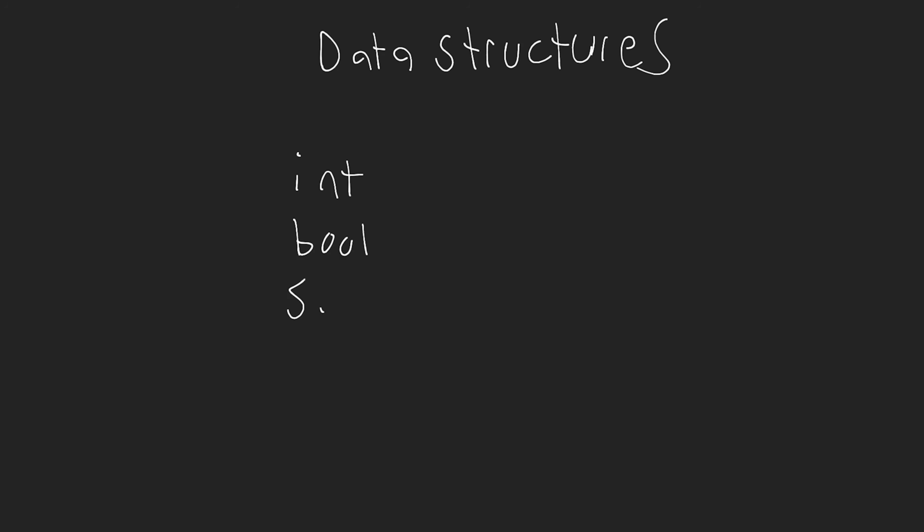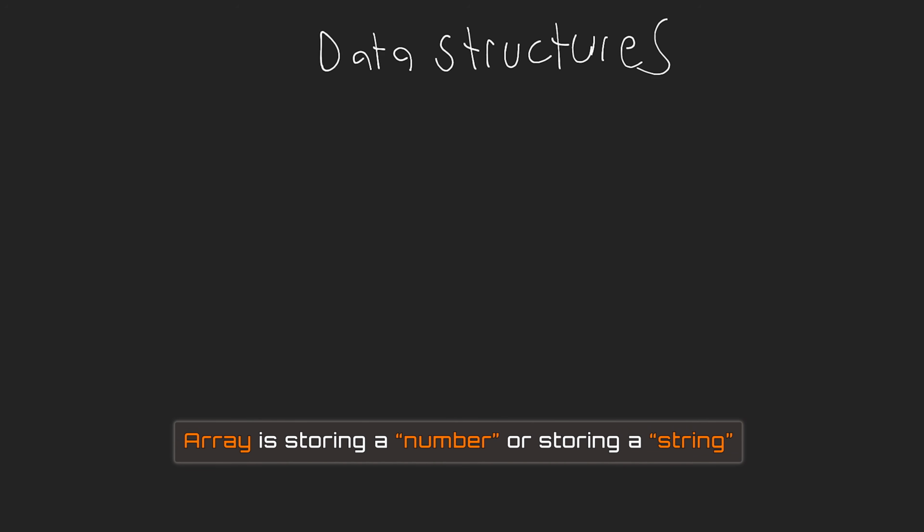So first of all, I just want to say that data structures are not the same thing as data types, okay? So our data types are kind of like normal pieces of data, like an integer, a Boolean, a string. These are all the data types, and these data types will be different across different programming languages. Data structures are typically storing those types that you just saw. So we might have an array, and that array is storing, say, a number or storing a string, okay? So we have data structures.